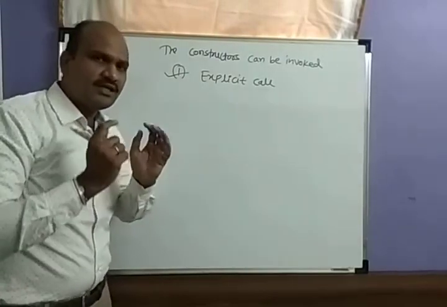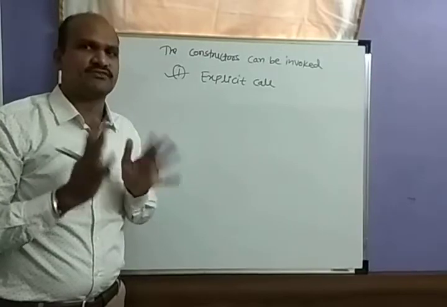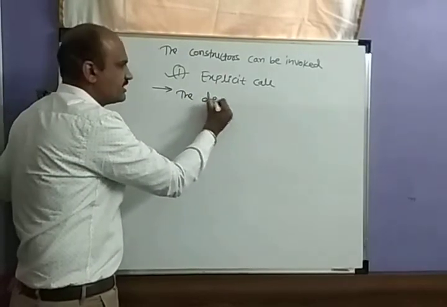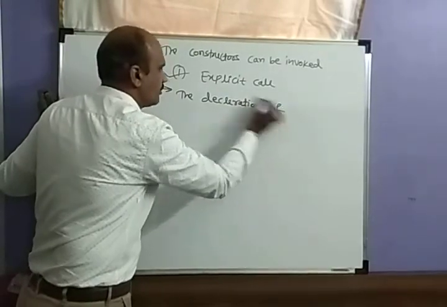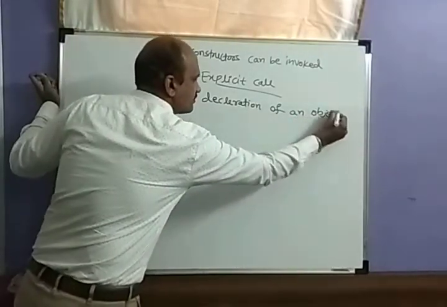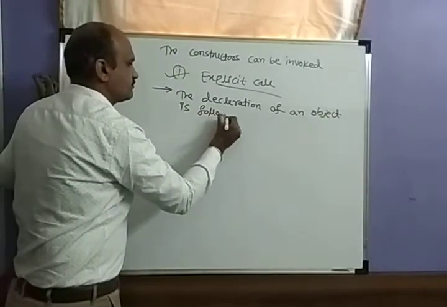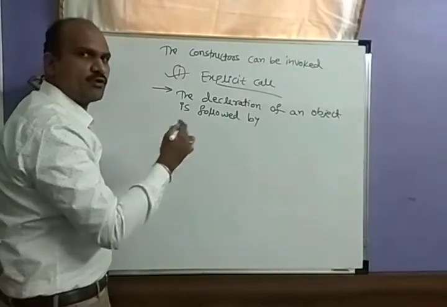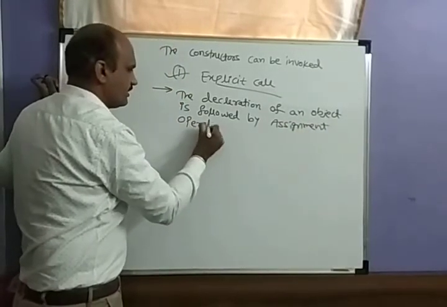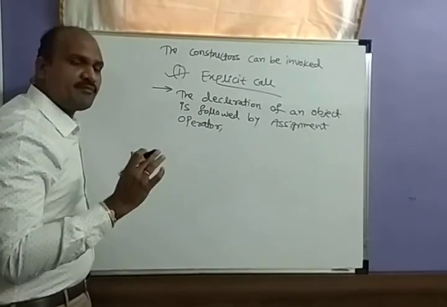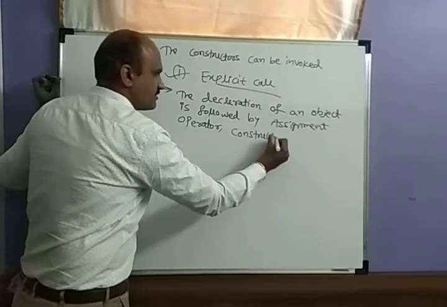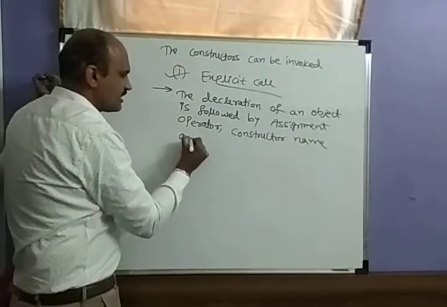In the explicit call, the declaration of an object is followed by the assignment operator, then the constructor name and the argument list.